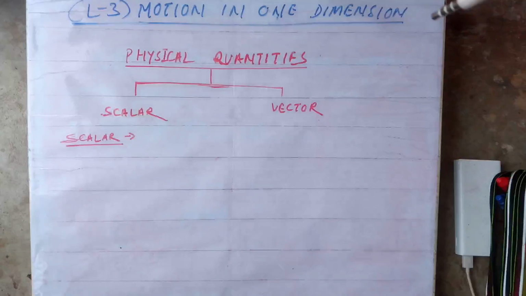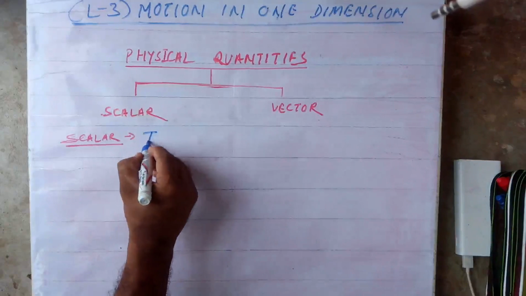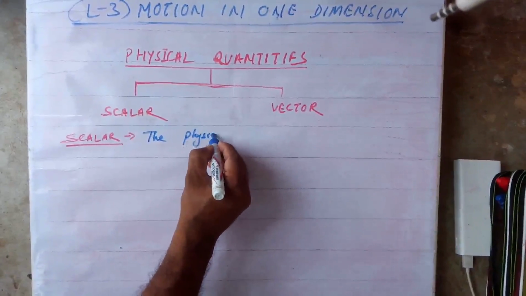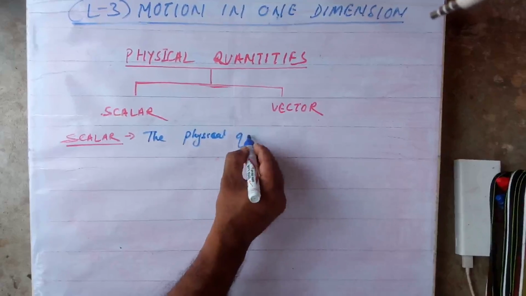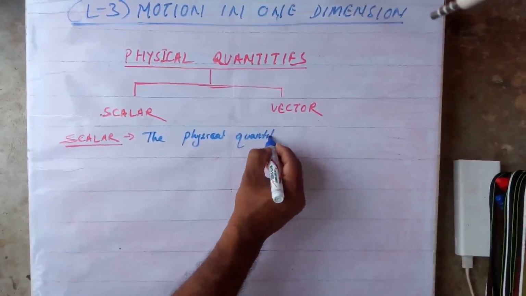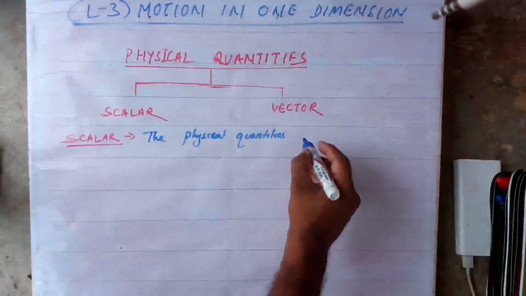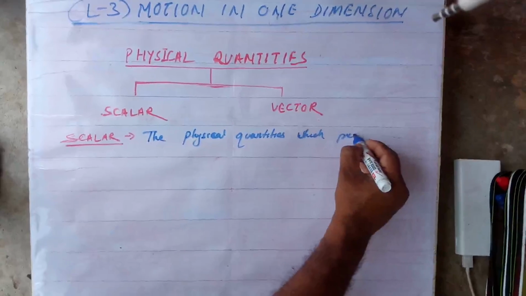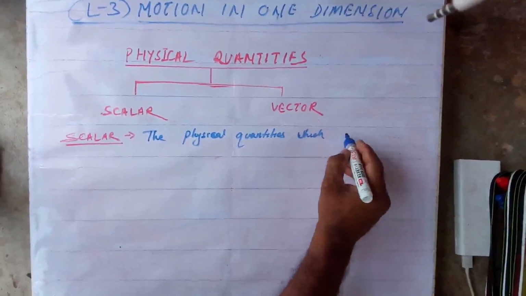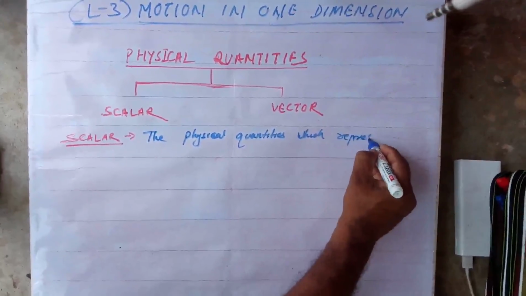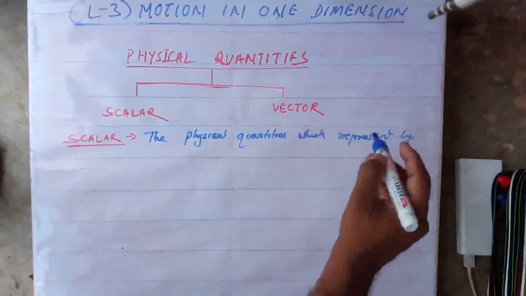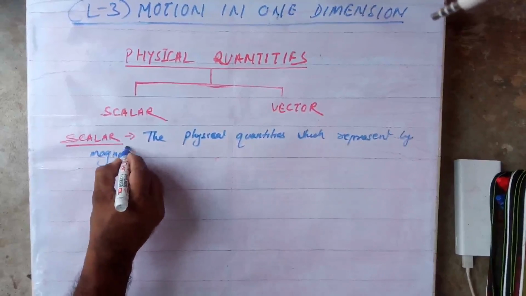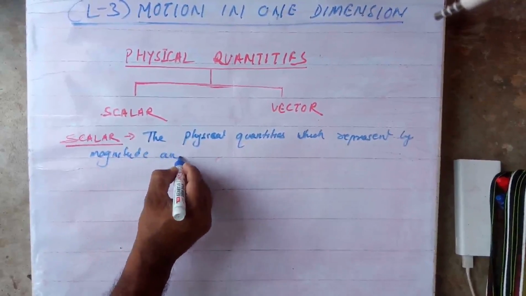The physical quantities which represent by magnitude and unit only.